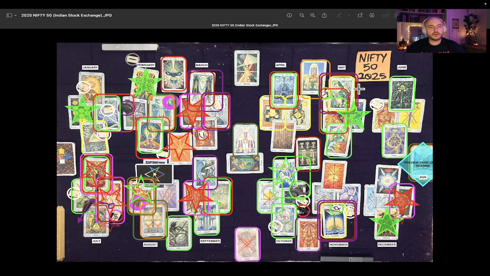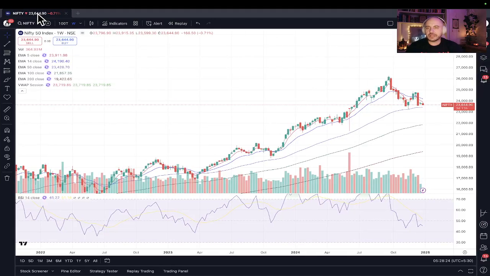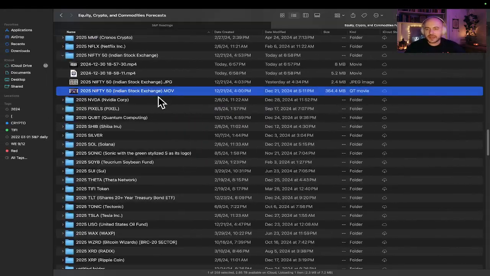This is the Nifty 50 one-year overview reading for the year of 2025. It's currently December 30th, 2024, 6:58 p.m. Eastern Time. Nifty at the time of this reading is 23,644.90 points. And the Nifty 50 reading was created, the shuffle file was created on December 21st, 2024 at 4 p.m. Eastern Time.